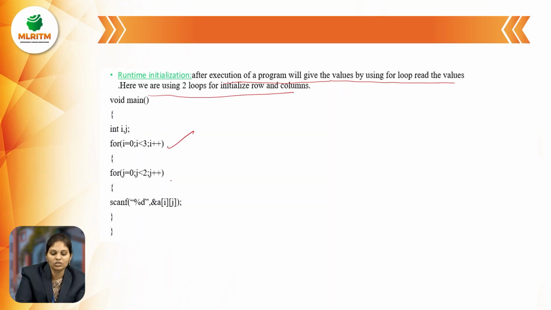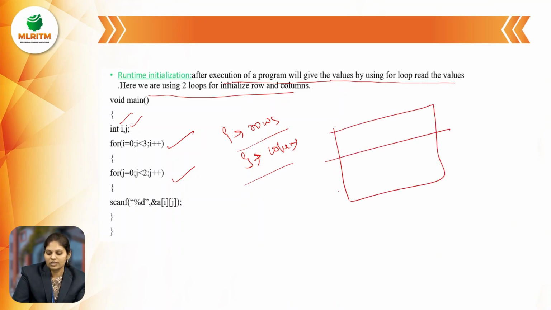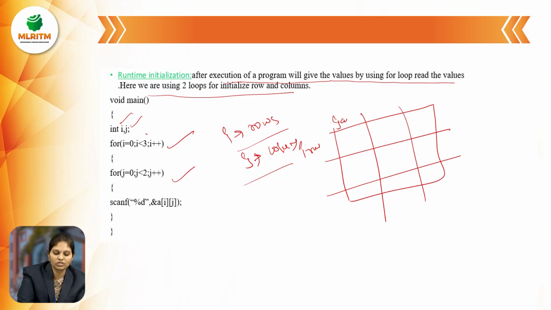So I am using rows and columns here. I is for rows and j is for columns. So I am taking two variables here, i and j. I is for rows and j is for columns. So for int a of 3 and 2, there are 3 rows. So i is for 3 and j is for 2. How many elements are entered? 6 elements are entered here.